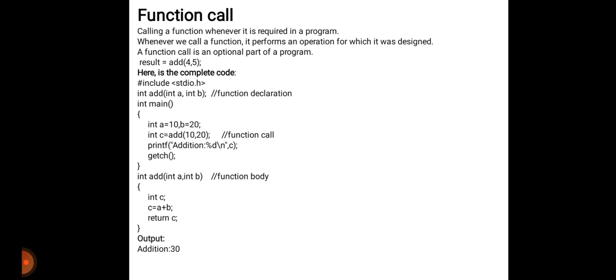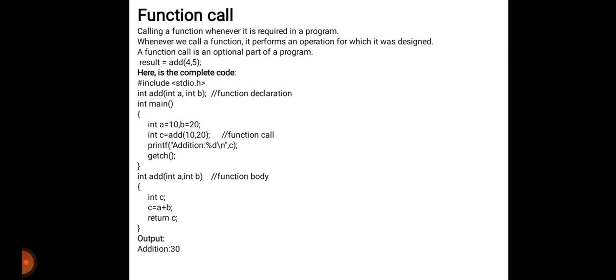Here the complete code is: hash include stdio.h, int add with int a comma int b.